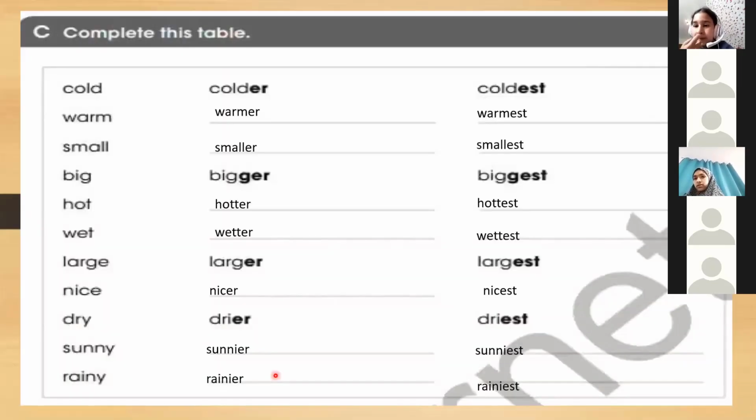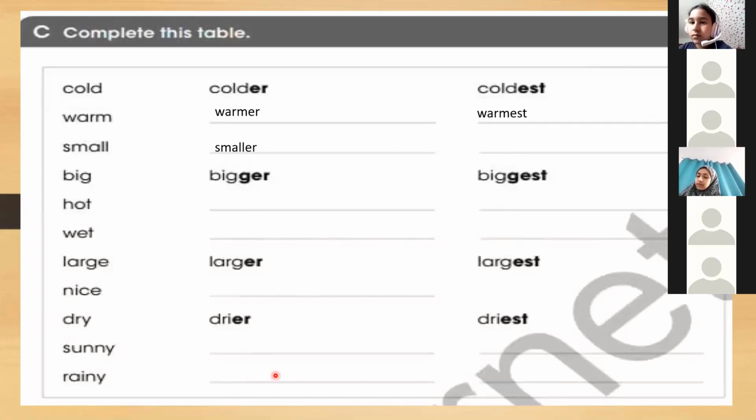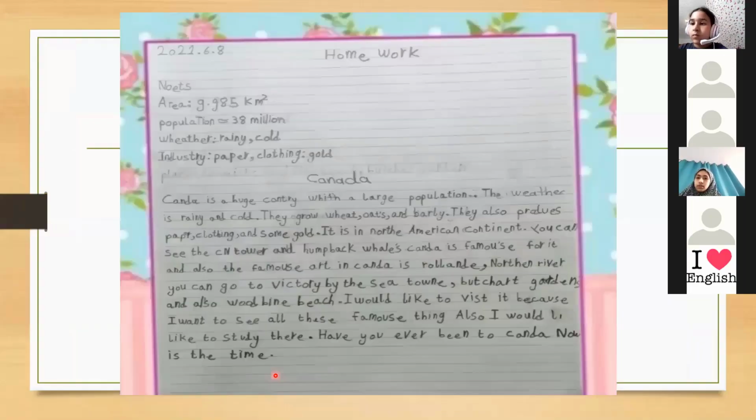Okay, so we finished our lesson for today. Did you understand our lesson for today? Yes. So Aisha will read her homework first. Then we will end our lesson. So this is your work, Aisha.